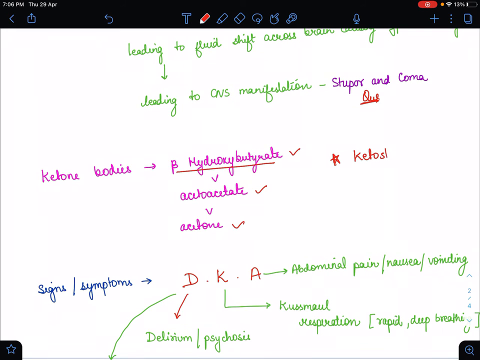I am going to write here that the ketostix test is not done in a DKA patient, because in beta hydroxybutyrate there is no ketone group present in this compound. The ketostix test is done when a ketone group is present. So in DKA we have to check beta hydroxybutyrate in the blood, and that's why the ketostix test is not done.